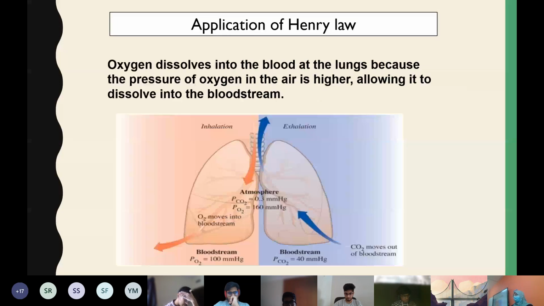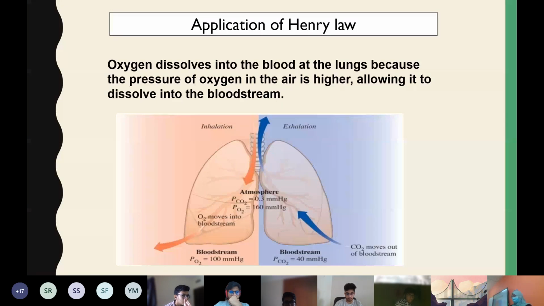What is the reason? How is it connecting to Henry's law? That is the area where you need to explain. How carbonated drinks show, or satisfy, Henry's law: because it is canned at a high pressure. It's closed at a very high pressure. So when you open the can at normal pressure, at room condition, the pressure is very less. So the dissolved gas will escape. So that is satisfying Henry's law.